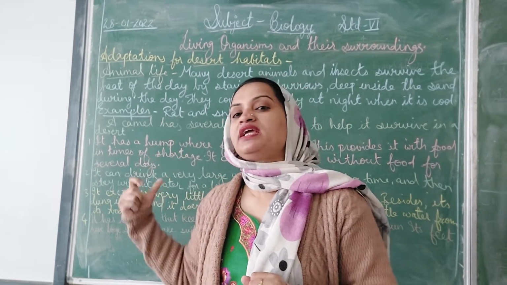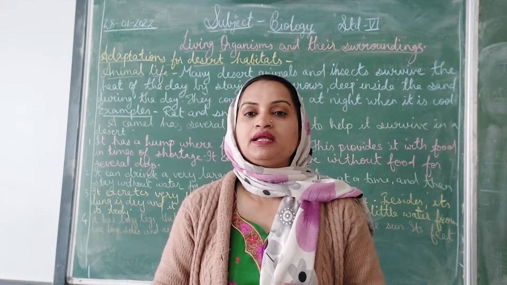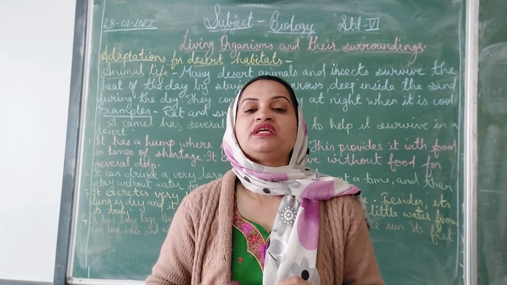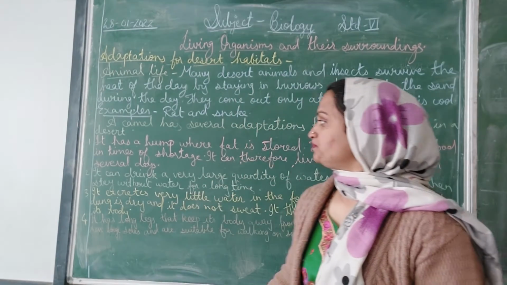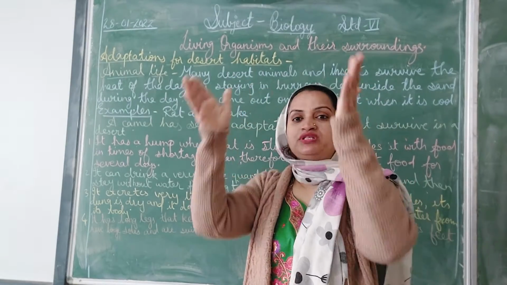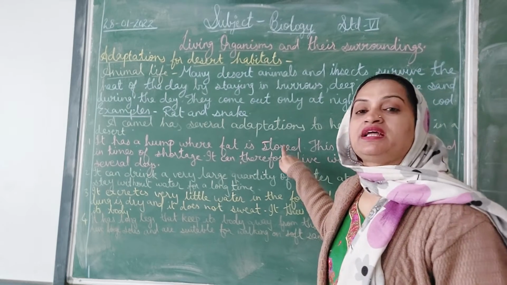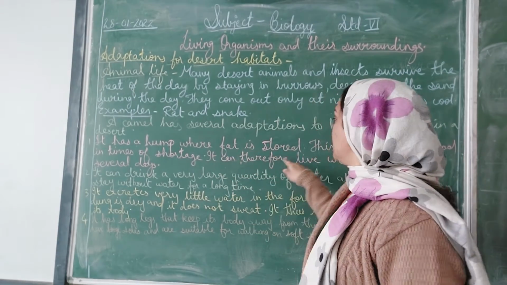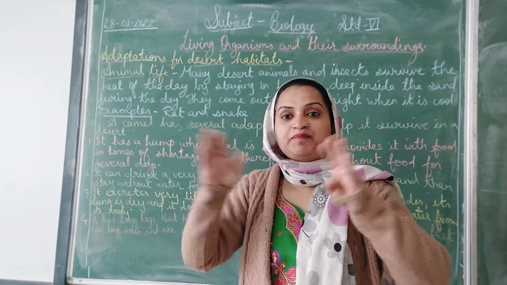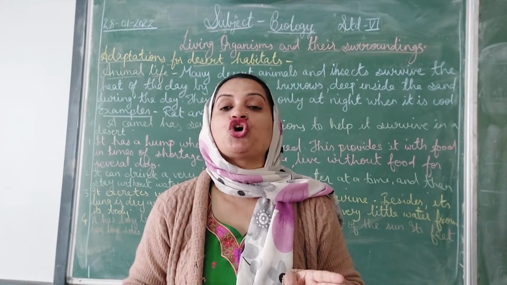Same here, all the adaptations in the body parts of the desert animal, the camel, are such that it retains water in its body. First, it has a hump on its back, as everyone knows, where fat is stored. In the hump what is stored? Fat. This provides it with food in times of shortage. So the fat in the hump helps it to survive when there is a shortage of food.